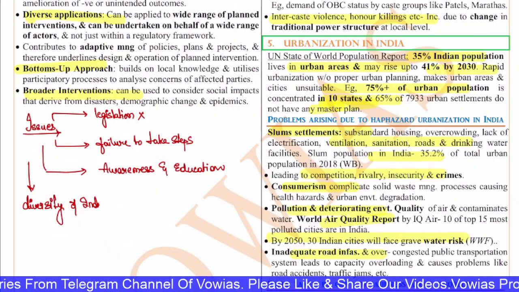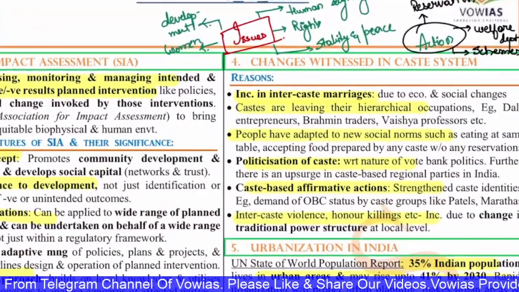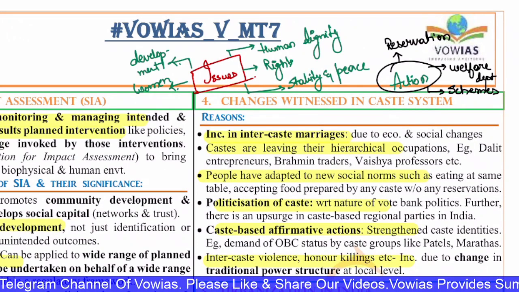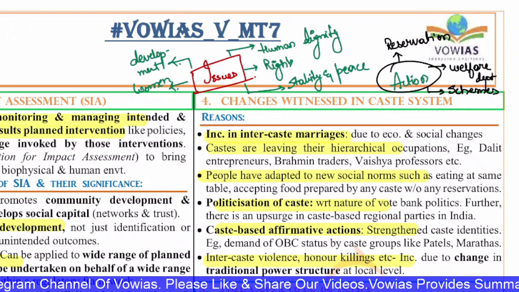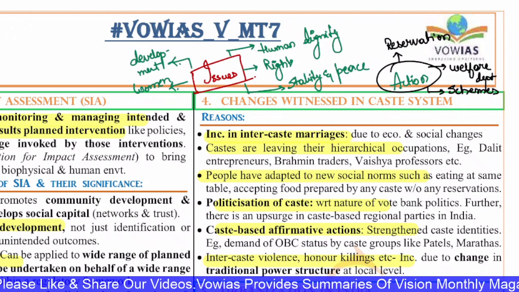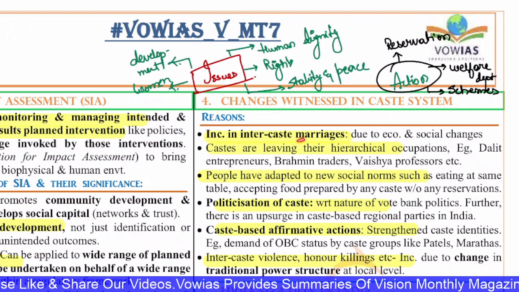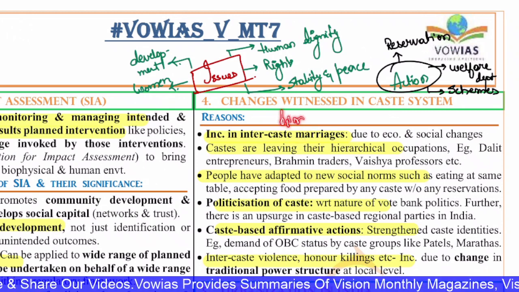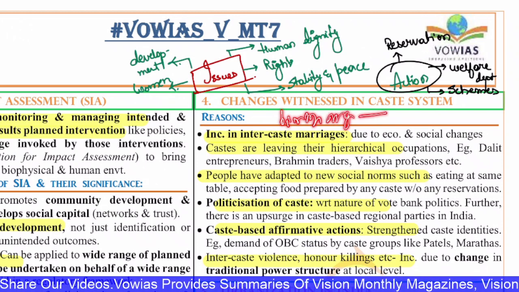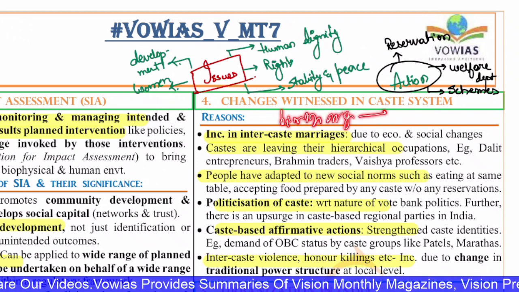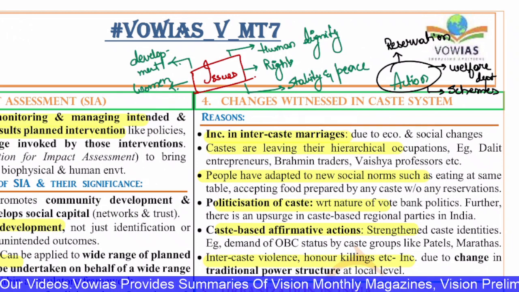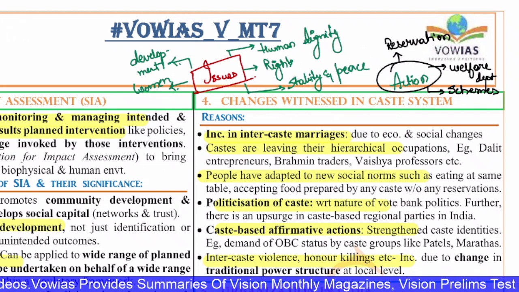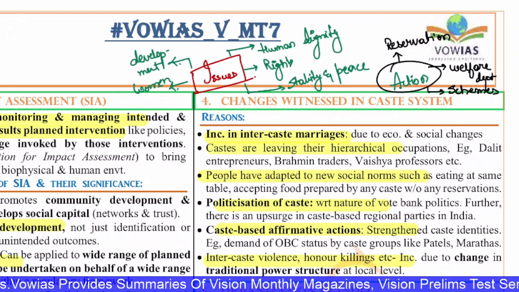Okay, now let's move on to the next question. This is with regard to the changes witnessed in the caste system. The caste system is a broad hierarchical institutional arrangement along which basic social factors like birth, marriage and food sharing are arranged in a hierarchy of rank and status. These subdivisions are traditionally linked to occupation, and they decide social relations with respect to other upper and lower castes.